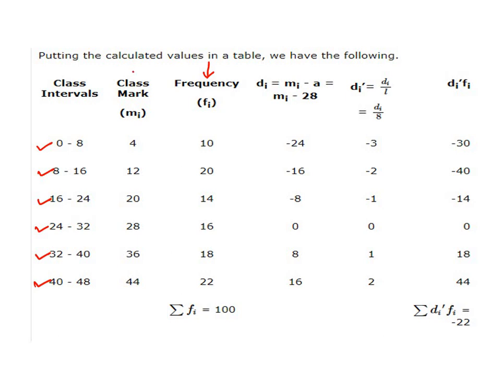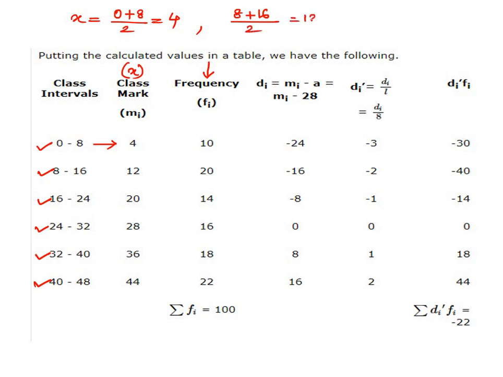Now let us find this x. The x is the middle value, or the class mark, that we call. So x is the lower limit 0 plus the upper limit 8, divided by 2. This is equal to 4. In the first case, this is 4. Similarly, for the second one, the lower limit is 8 and the upper limit is 16, so 8 plus 16 divided by 2.